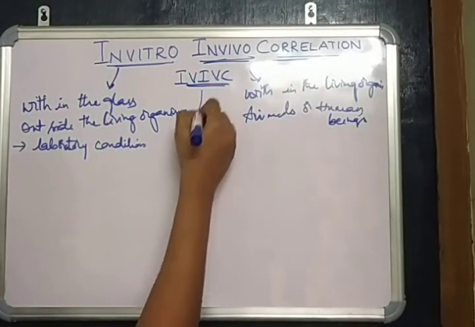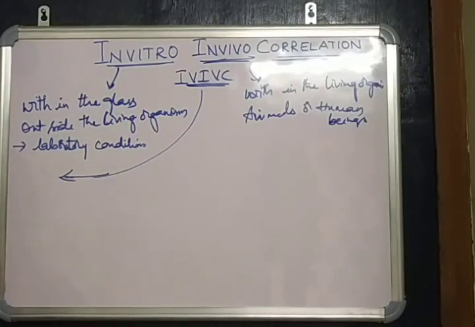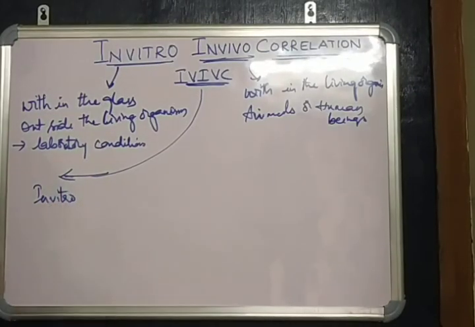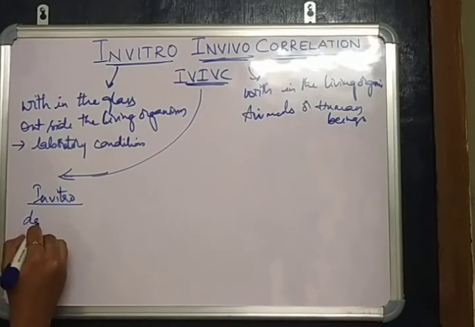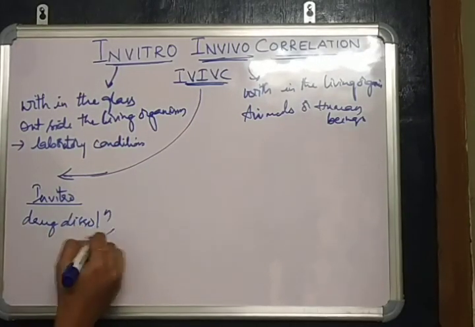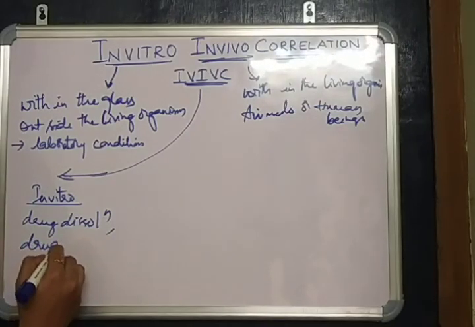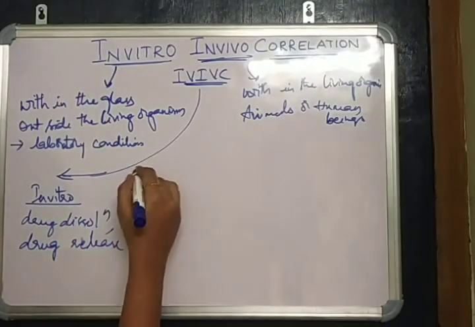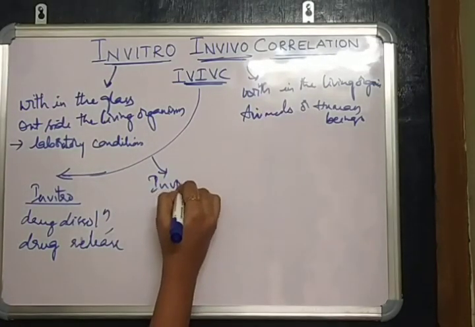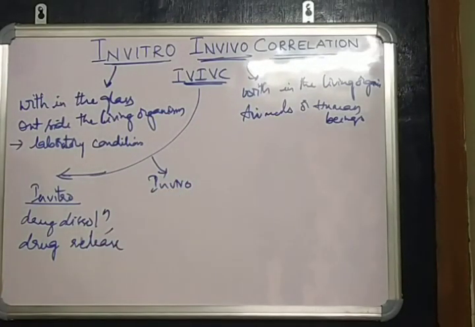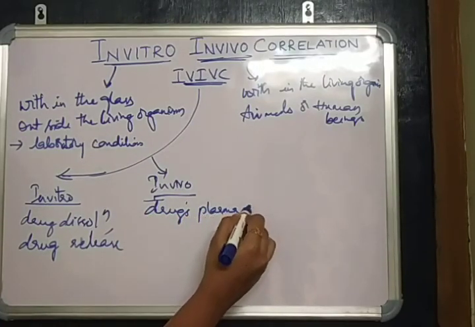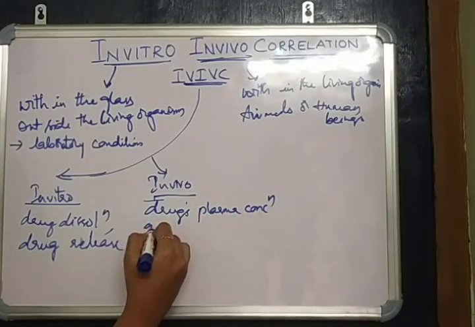This IVIVC is a predictive mathematical model that describes a relationship between in vitro property of a dosage form, primarily drug dissolution rate and drug release, and in vivo response, that is, relevant in vivo response, primarily the drug's plasma concentration and amount of drug absorbed.